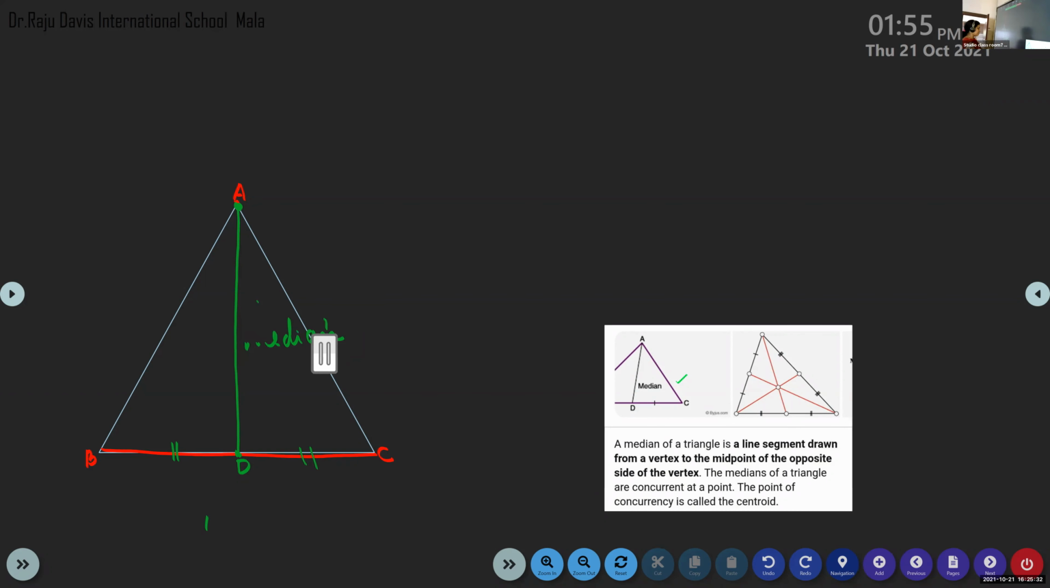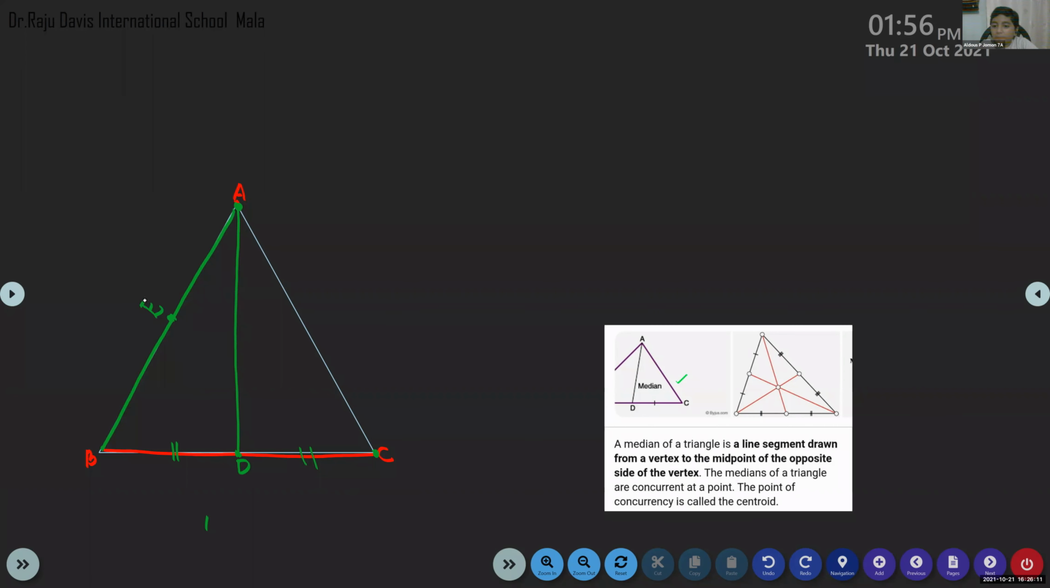How many vertices does a triangle have, children? Three vertices. So we will draw from this vertex now. From here also, I can draw a median to the opposite side. What is the opposite side of vertex C? AB. So I will join this vertex and take the midpoint of this side. We will mark it D. Next letter E. Okay, I marked the E.